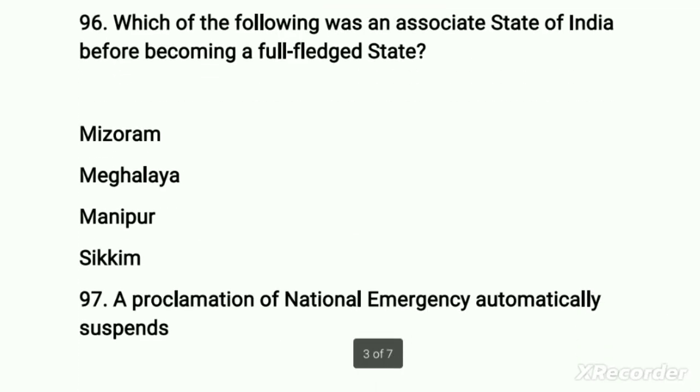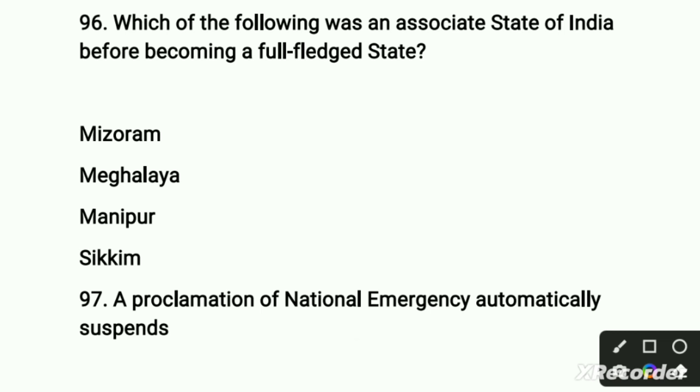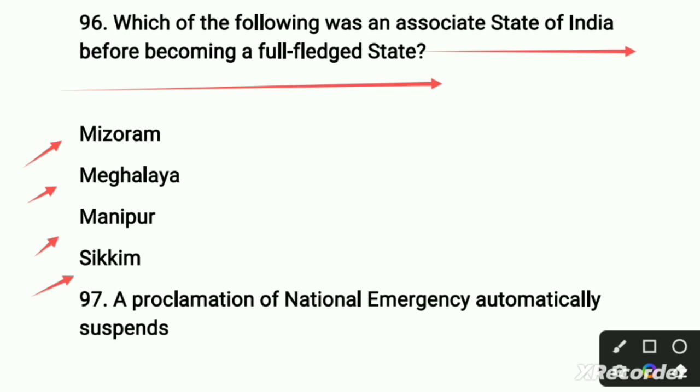Move to our next question. In this question, the examiner asks which of the following was an associate state of India before becoming a full-fledged state. First option is related to Mizoram, second option is Meghalaya, third option is related to Manipur, and the fourth one is related to Sikkim. So here the examiner asks about the state of India before becoming a full-fledged state. This is basically related to our Sikkim state. So fourth option is the right option.